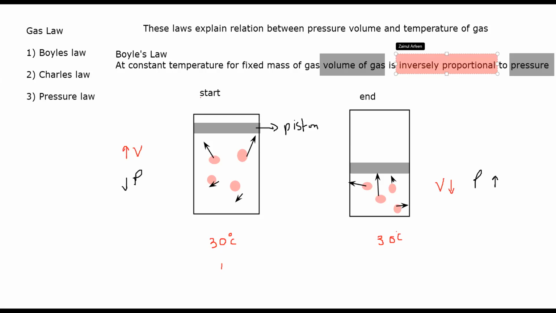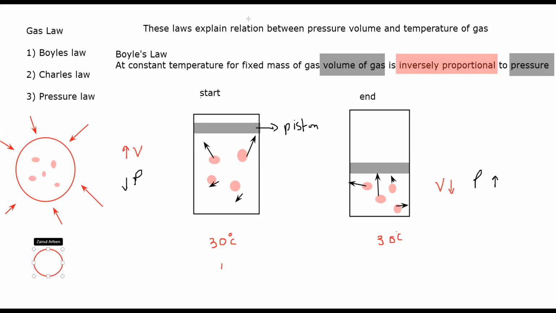You can take a simple example. You have a balloon filled with air, and say there are 5 air particles inside. Now I try to compress the balloon, so I reduce its size. The size will decrease. As the size decreases, the molecules come closer to each other and hit the inner wall of the balloon much harder.